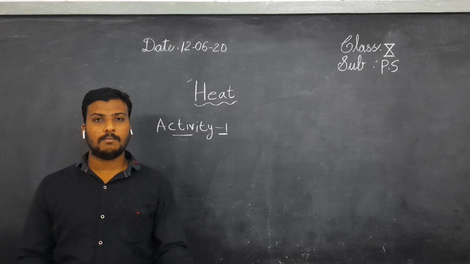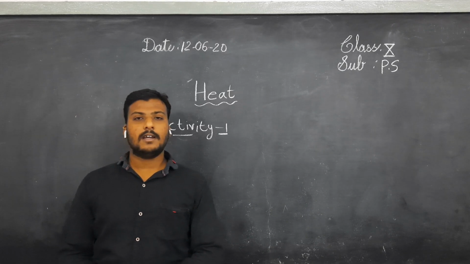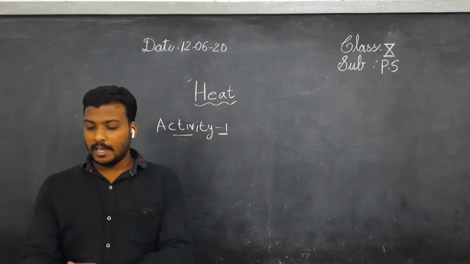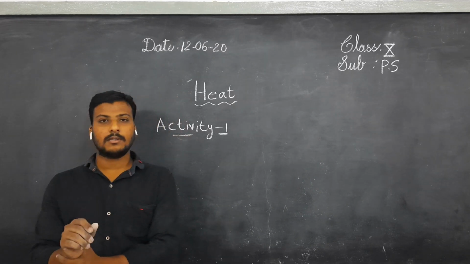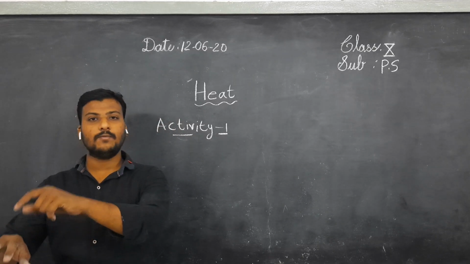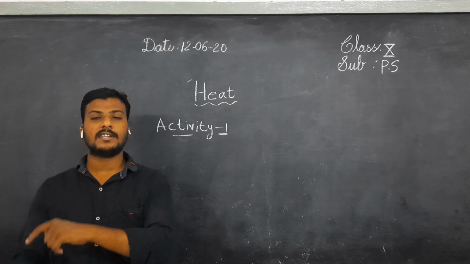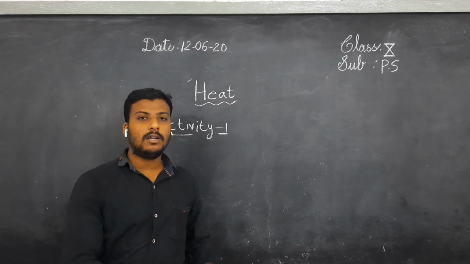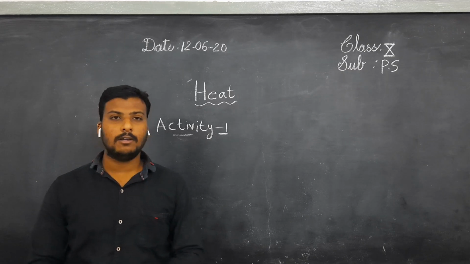Now you will get a doubt about it. We kept both objects, the wooden piece and the metal piece, at the same time in the refrigerator. Then why is the metal piece much colder than the wooden piece? Suppose your fingers are touching the metal piece. The heat energy present in your body is transferring from your fingers to the metal piece. More heat energy is transferred from your fingers to the metal piece compared to the wooden piece. Understand?